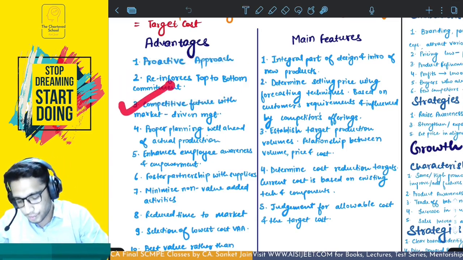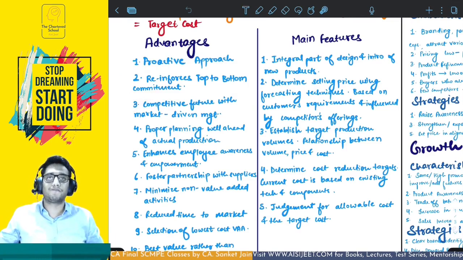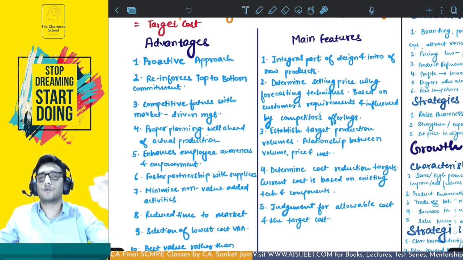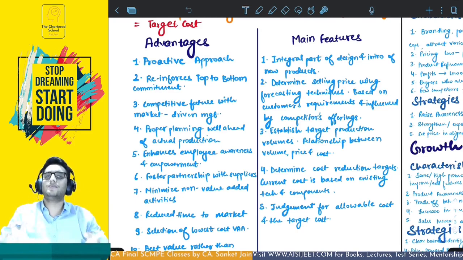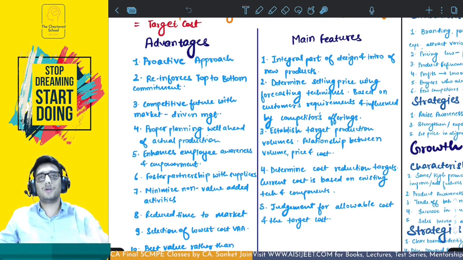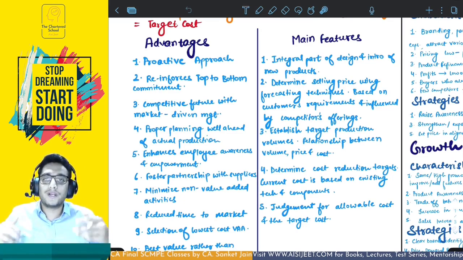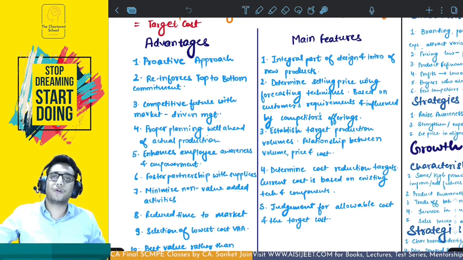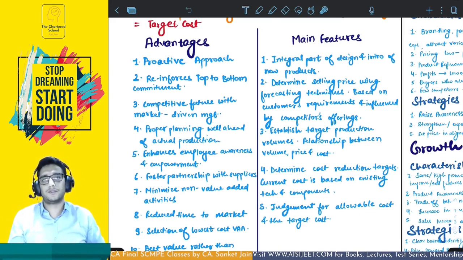Then there is a competitive future with market driven management. You are already looking at what is going to happen once you develop the product. You have not developed the product yet. You are going to develop it. But once you do develop, you already know that it is going to sell. Why? Because you developed the product on the basis of your understanding of the market requirements. You did go for the customer study, you did go for the market analysis, and then you decided to develop a product. So definitely it's going to require lesser time to market this product. Once you have developed, it will market itself.